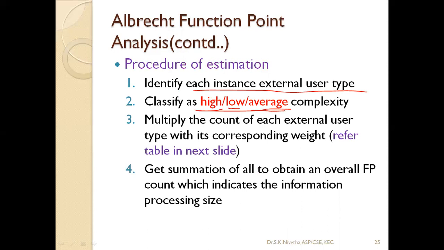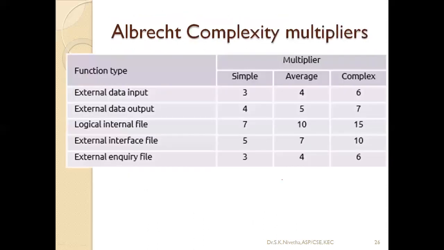Simple input type means half an hour or half a day itself is enough. Medium means 1 day. High complex means it may require 3 days to complete that module. Then for each of these counts, they are multiplying with that weight and finally adding up all the results. I'll show you how it has been done.